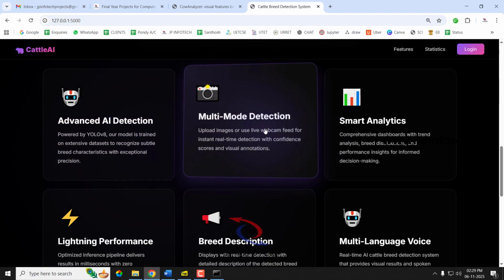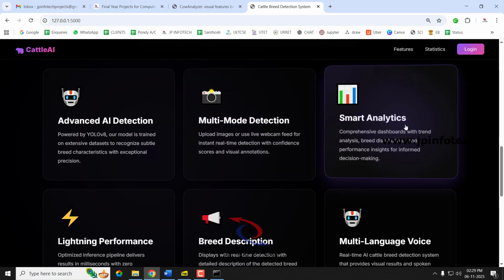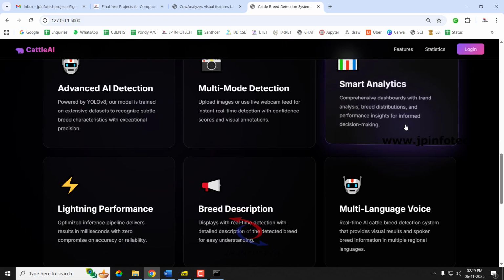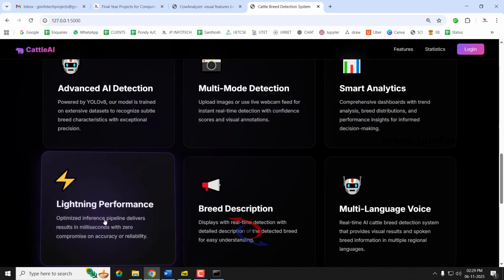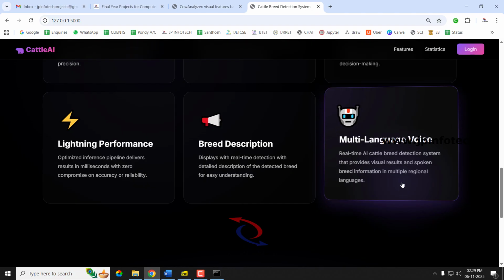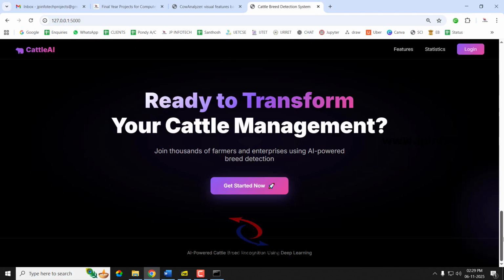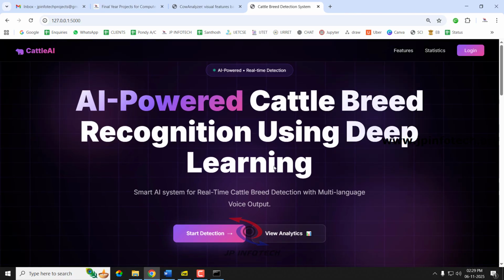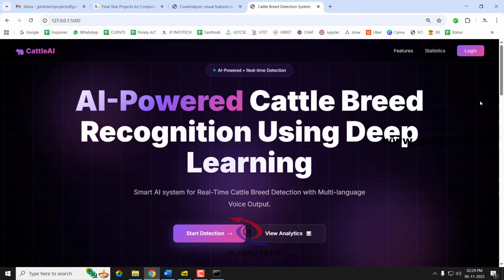As we are going to use upload image and live webcam feed, we are using smart analytics. We will be showing the performance analysis and graph part, and lighting performance and breed description it will be showing, and multi-language voice support. It gives the detection result with the voice report kinds of things. So all this information has been mentioned in the front end part of it. So now let us log into the system.